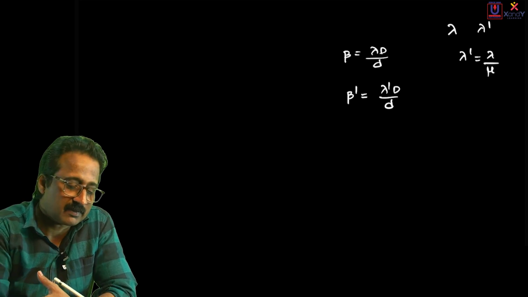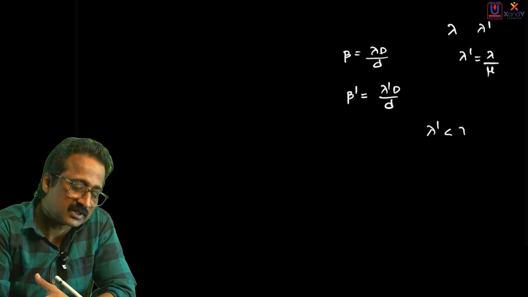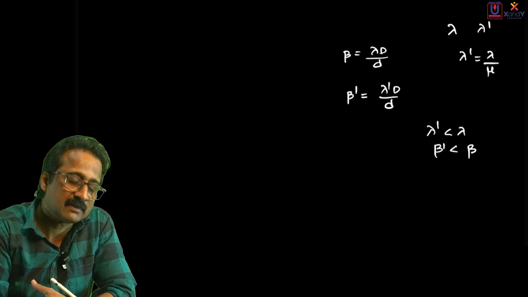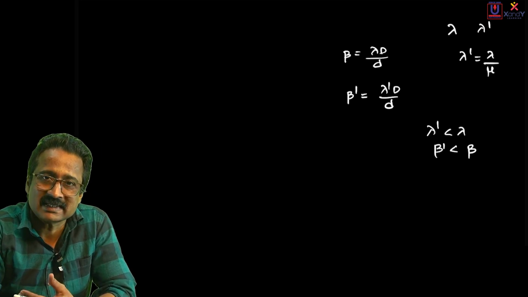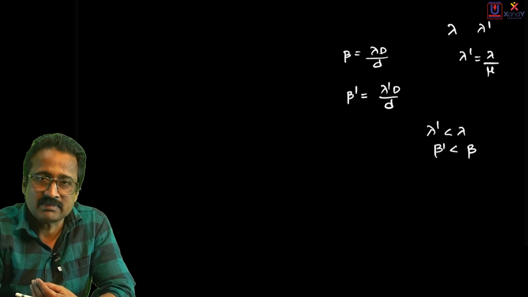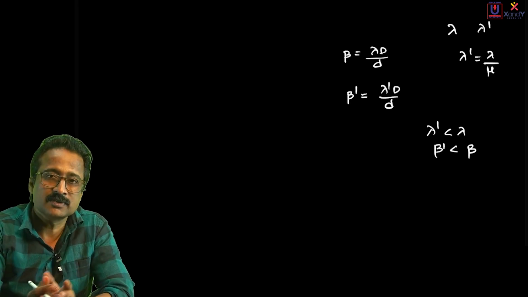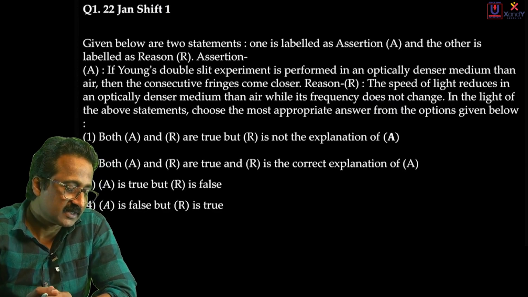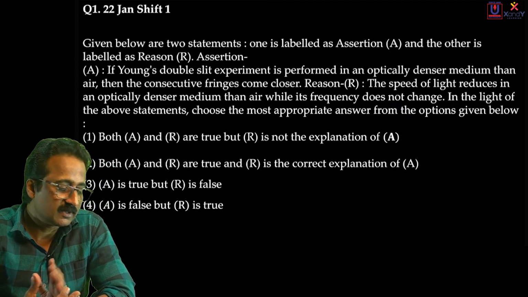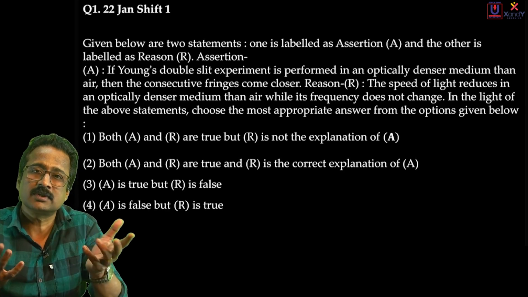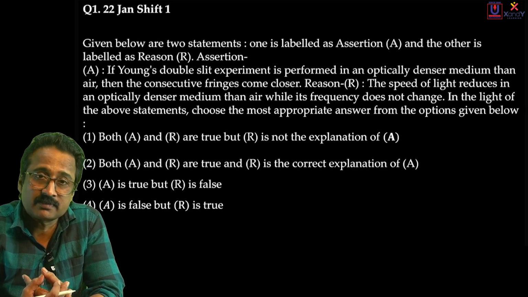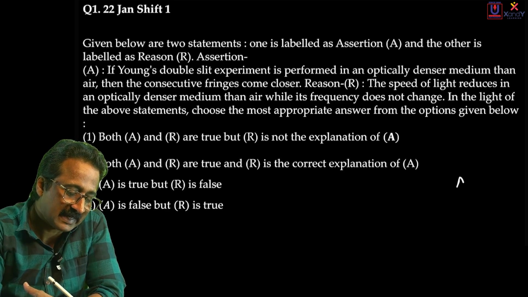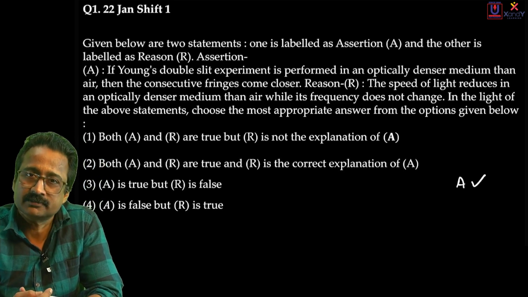Now, since lambda dash is less than the original wavelength lambda, beta dash will be less than beta. So the statement that in YDSE the fringe width will be lesser is absolutely correct. That is what is in statement 1. If YDSE is performed in an optically denser medium, then the fringes become closer is absolutely correct. So statement A is a correct statement.